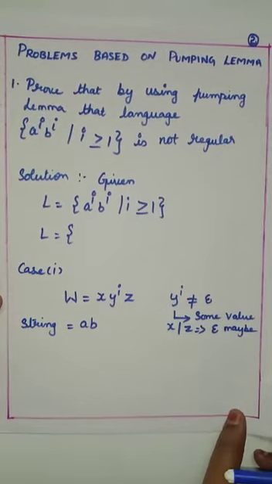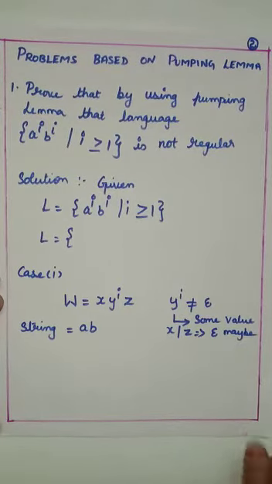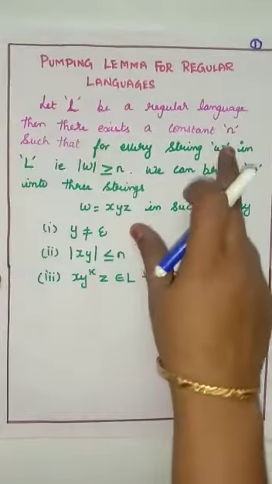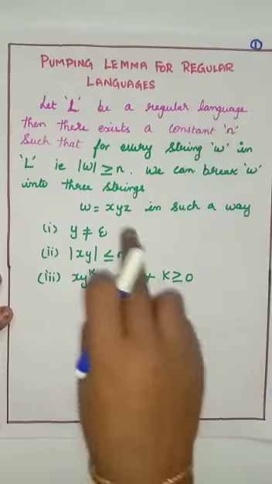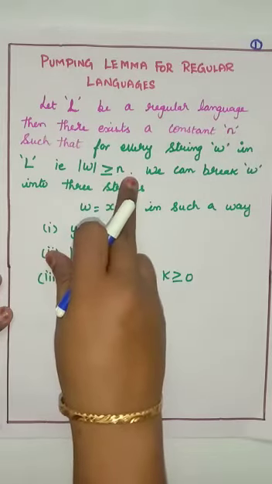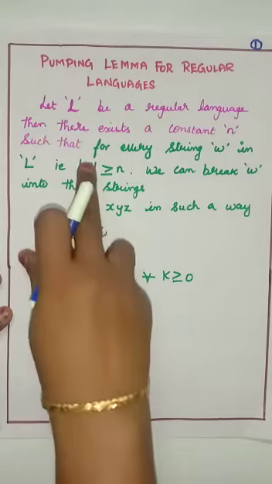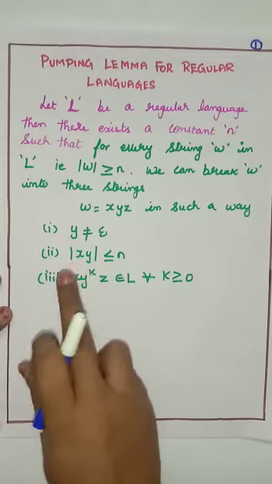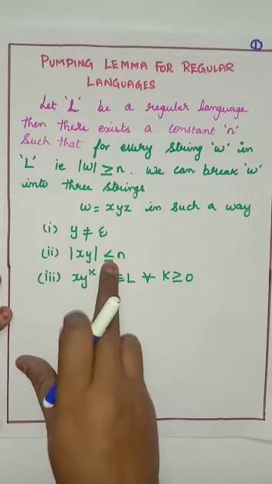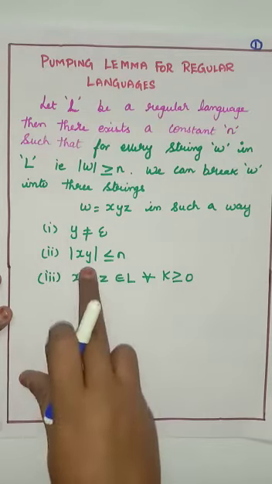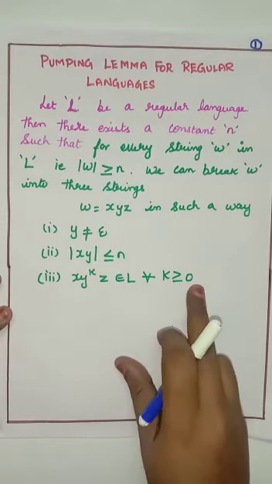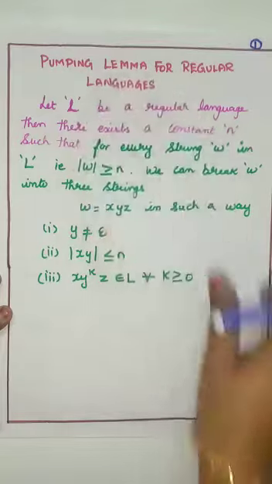In this video, we are going to see problems based on the pumping lemma. Already, we have seen the theorem, in which a language L has a string W with a constant n, and the length of W should be greater than or equal to n. When I split this W into x, y, z, it must hold three properties: y is not equal to epsilon, and the length of xy should be less than or equal to n. And x y to the power of k z belongs to the language L for all values of k greater than or equal to 0. So this is the theorem for the pumping lemma.